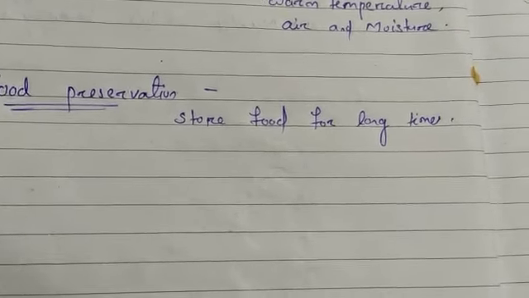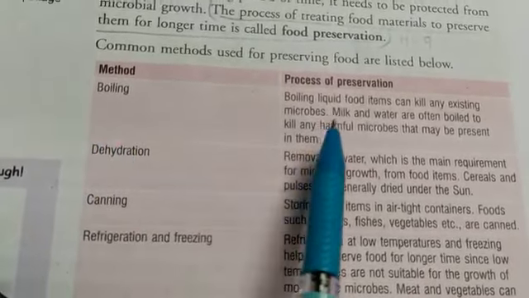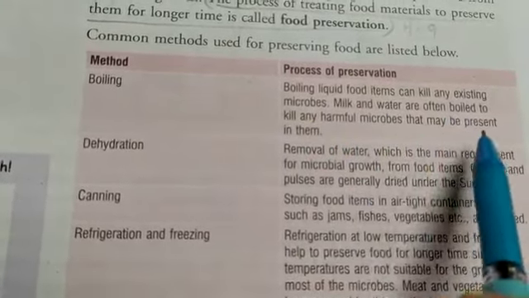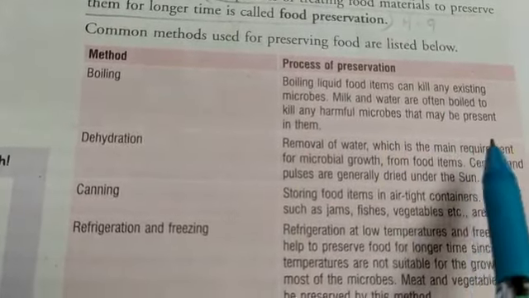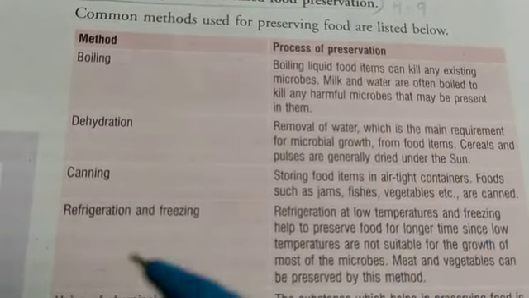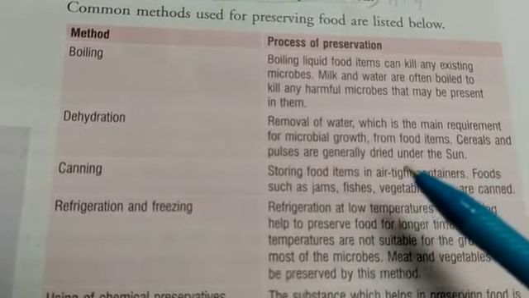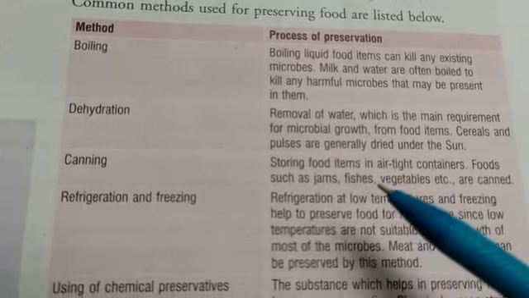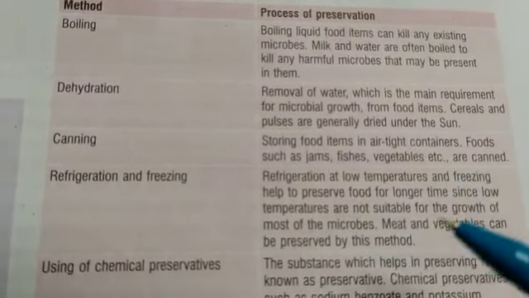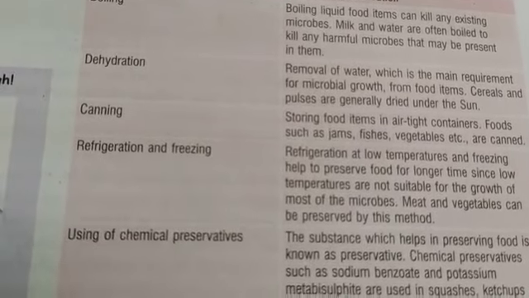In your books you can see the table is given. First method is boiling. Boiling liquid food items can kill any existing microbes. Milk and water are often boiled to kill any harmful microbes that may be present in them. Then dehydration means removal of water, which is the main requirement for microbial growth, from food items. Cereals and pulses are generally dried under the sun. Then canning means storing the food items in airtight containers, like jams, fish, vegetables, etc.